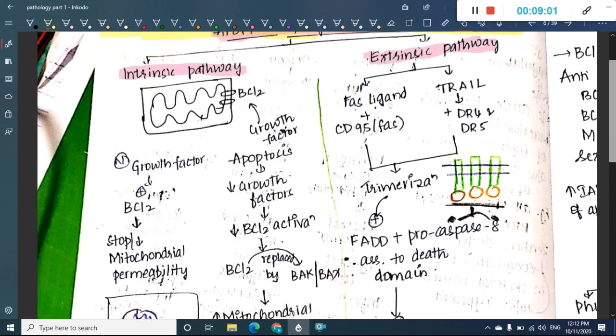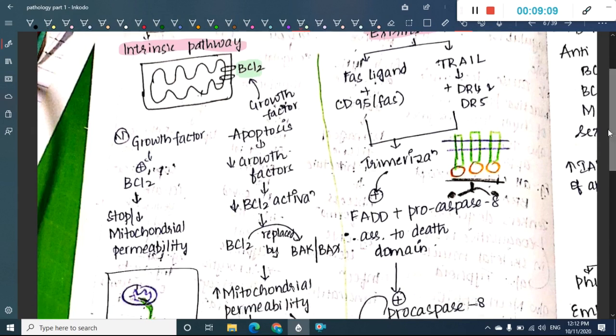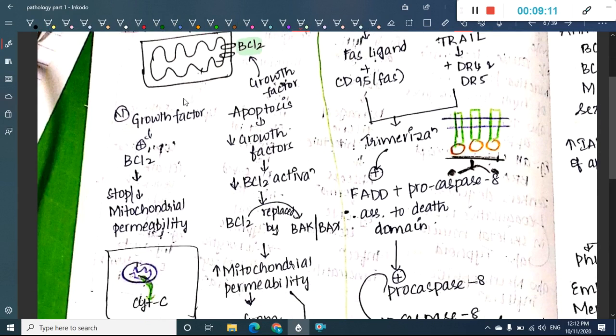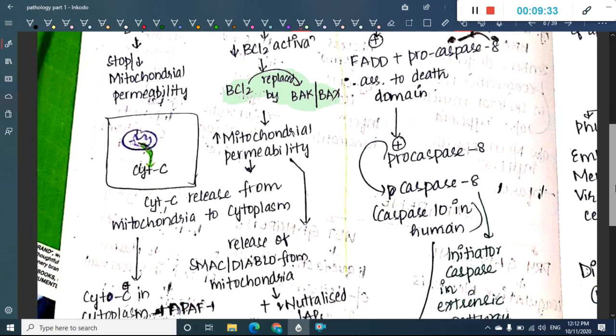First, in the intrinsic pathway, the main important regulator is BCL2. The growth factors will normally activate this BCL2 and thus inhibit the permeability of mitochondria. This occurs normally, but in apoptosis there are decreased growth factors. These decreased growth factors will decrease the activation of BCL2, and as a result BCL2 is replaced by BAX. Because of this, there is increased mitochondrial permeability.